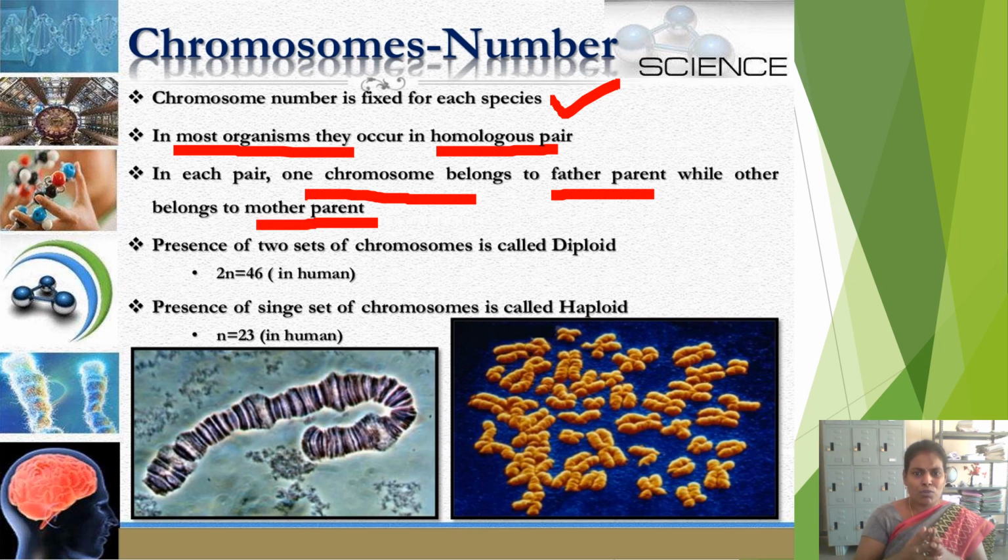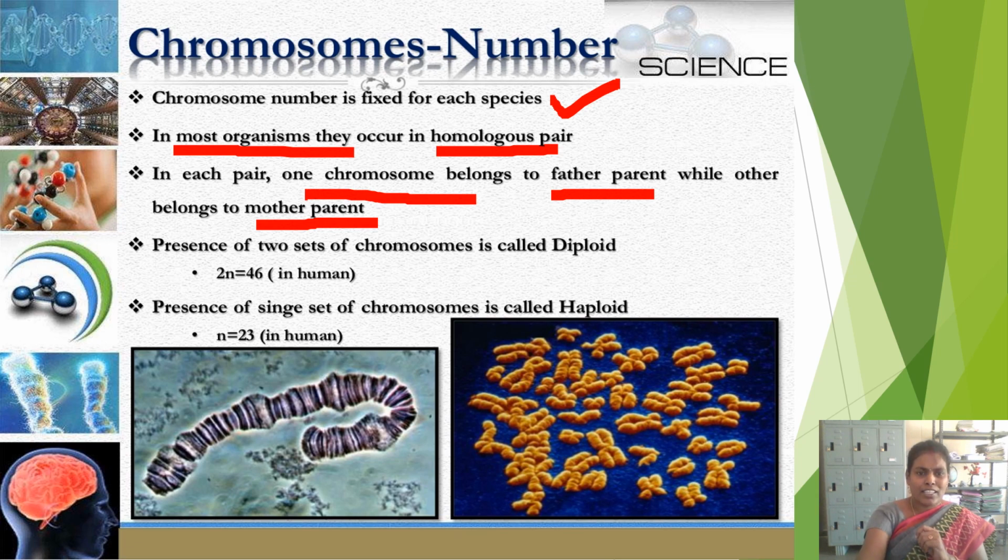Always these chromosomes are available in pairing condition only. Pair means two. In the last video we saw the structure of a chromosome, where two chromatids are present. Do you remember that? That means they occur in homologous pairs, in which one is related to the father and the other to the mother.